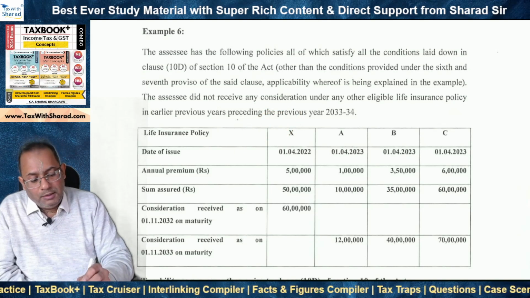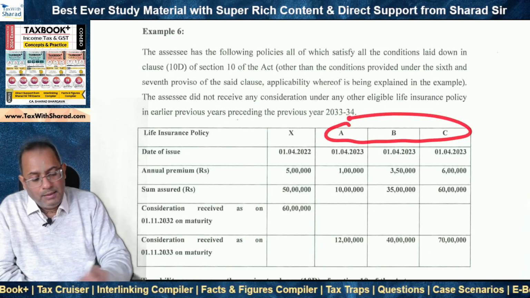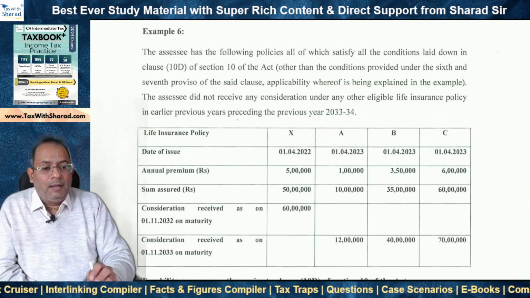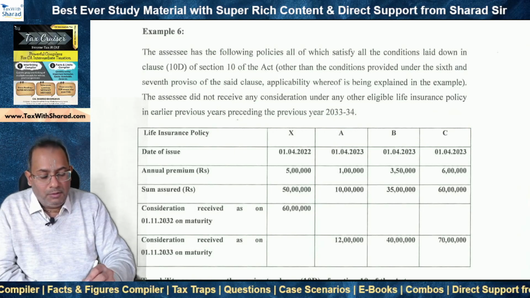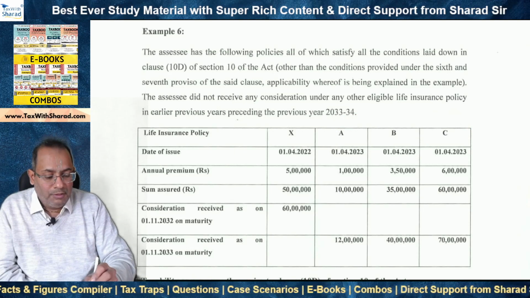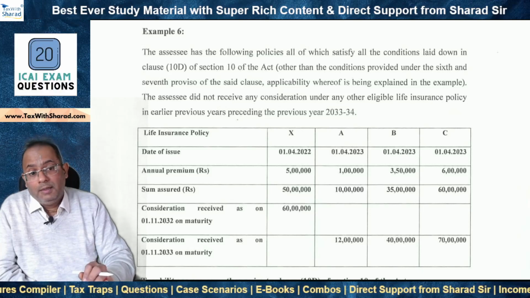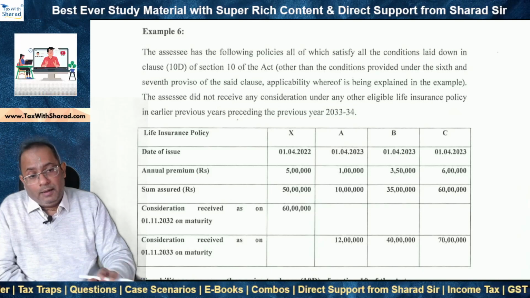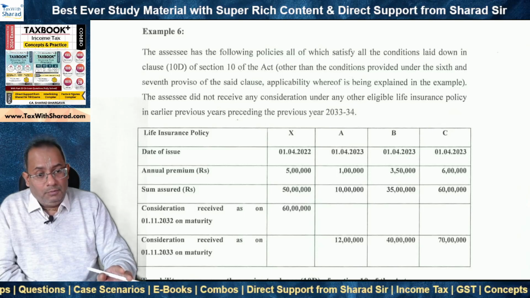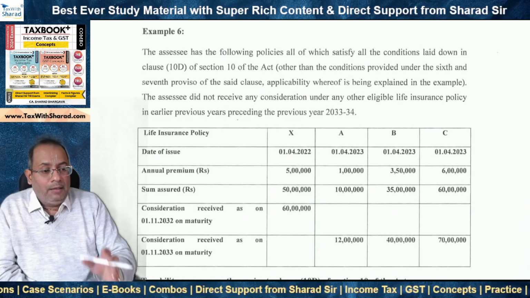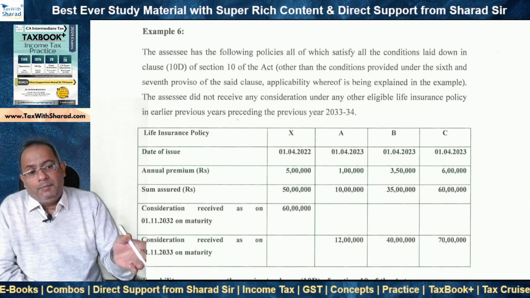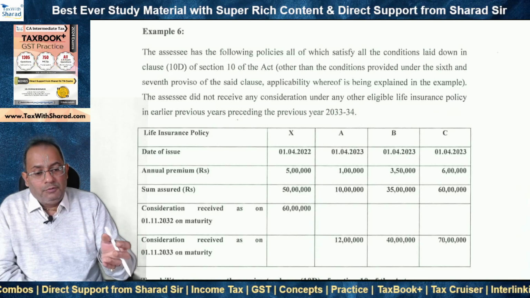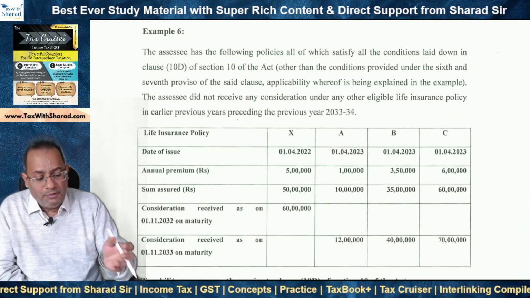Now what we are left with is policies A, B and C. Now here are multiple policies where the premium is paid, and all of these are eligible policies because all of these have been issued on or after 1st April 2023. So what is exempt? We need to check the aggregate of the policies and the proceeds from only those policies which will be exempt, the aggregate premium for which for any of the policy years doesn't exceed rupees 5 lakh.